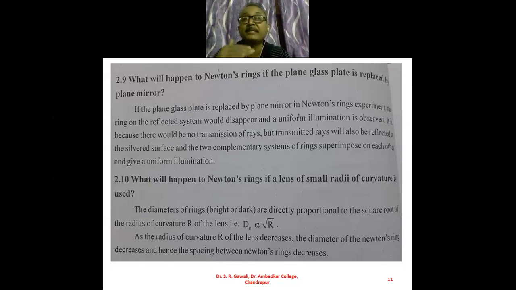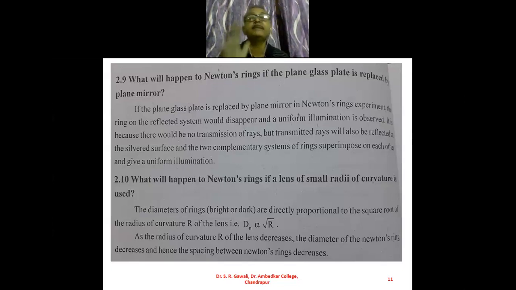There will not be transmitted rays of light in the upward direction, and therefore we cannot observe the Newton's rings because of the silvering of the one surface of the plain glass.